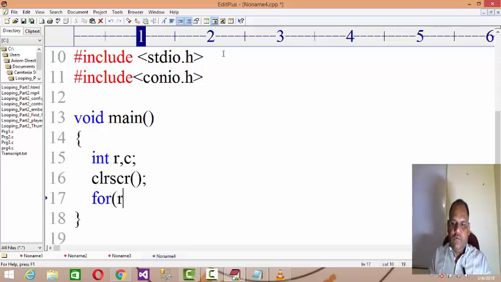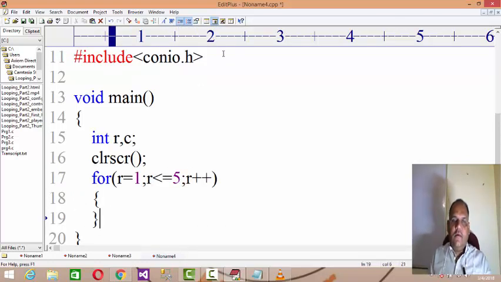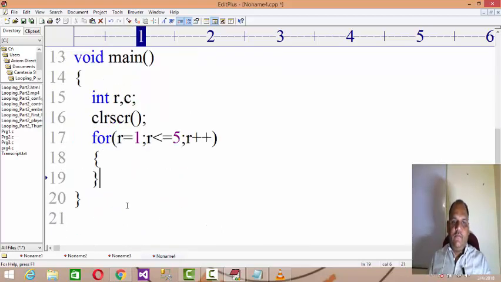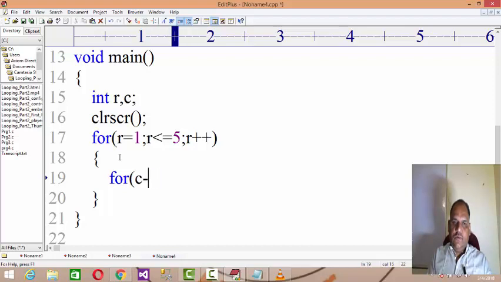For row equals 1, row less than or equal to 5, row plus plus, because you have 5 rows, and then for column equals 1, column less than or equal to r, column plus plus. Now in the prior example we printed the row coordinates, 1 2 2 3 3.